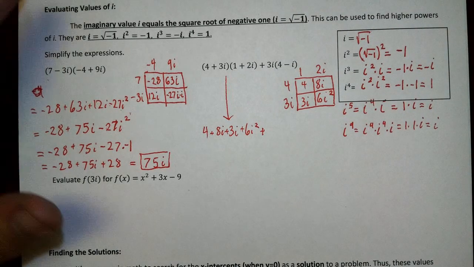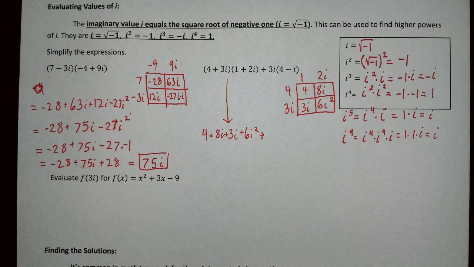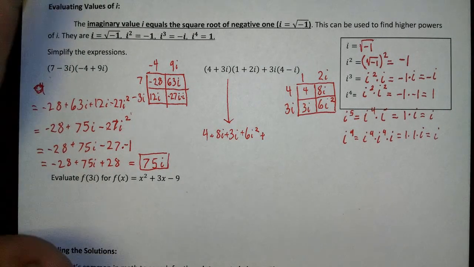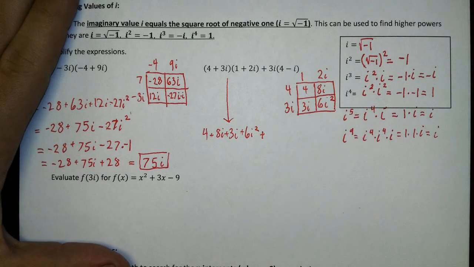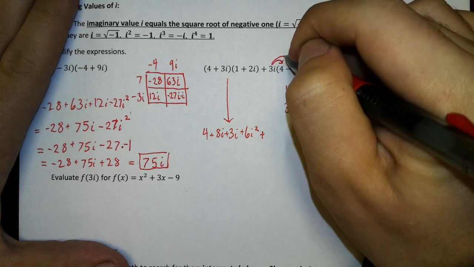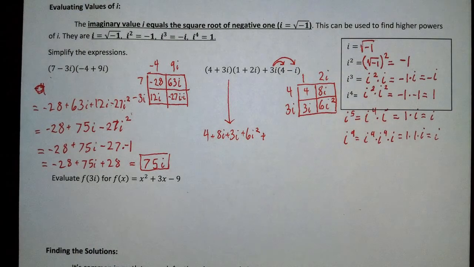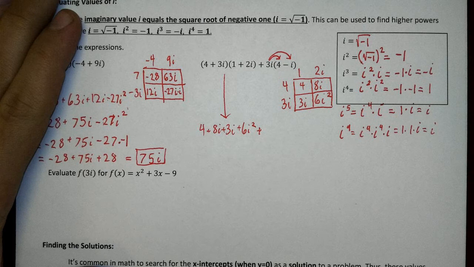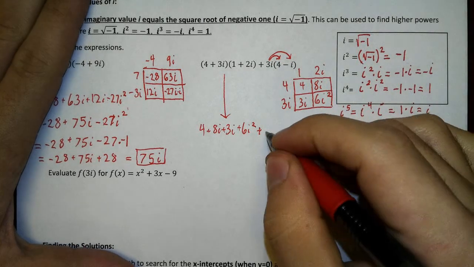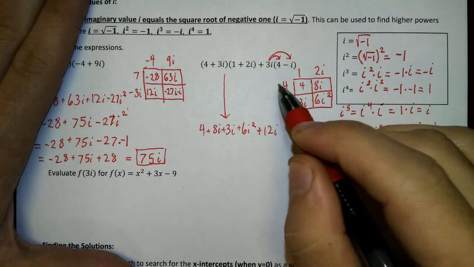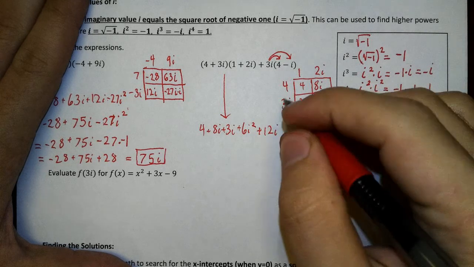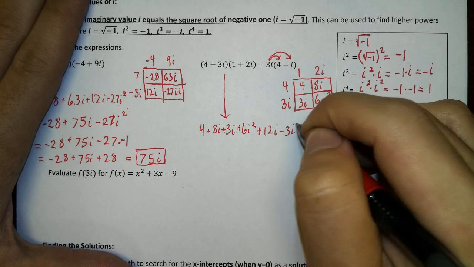Plus, now we want to do this. Okay, I'll throw the FOIL method fans a bone. This is the one time I'm going to use FOIL method. Right, when I have a monomial times a binomial, sure, whatever. I'll do the cheaper of the two methods. I'll do the uncommon method. I'll do the people's method. The really low one. So, 3i times 4, that's just going to be 12i. Ugh, can't believe I'm doing FOIL method. 3i times negative I, that's going to be negative 3i squared.